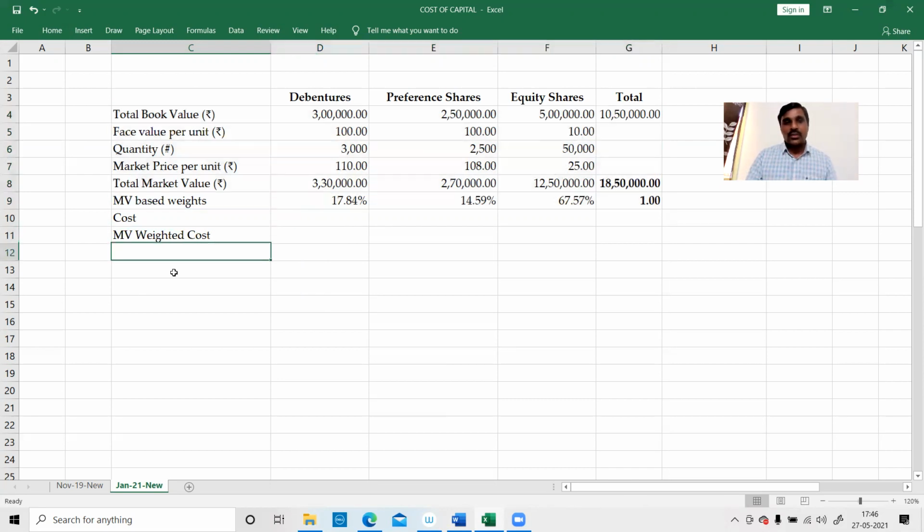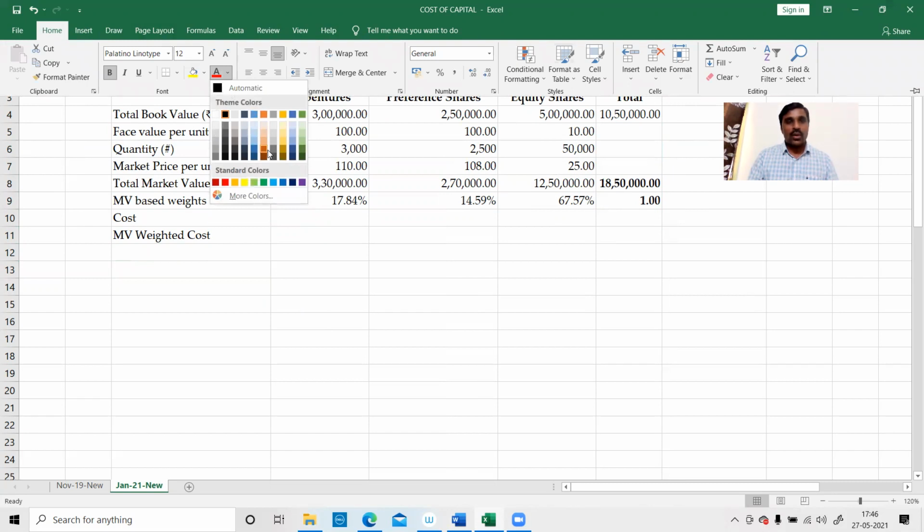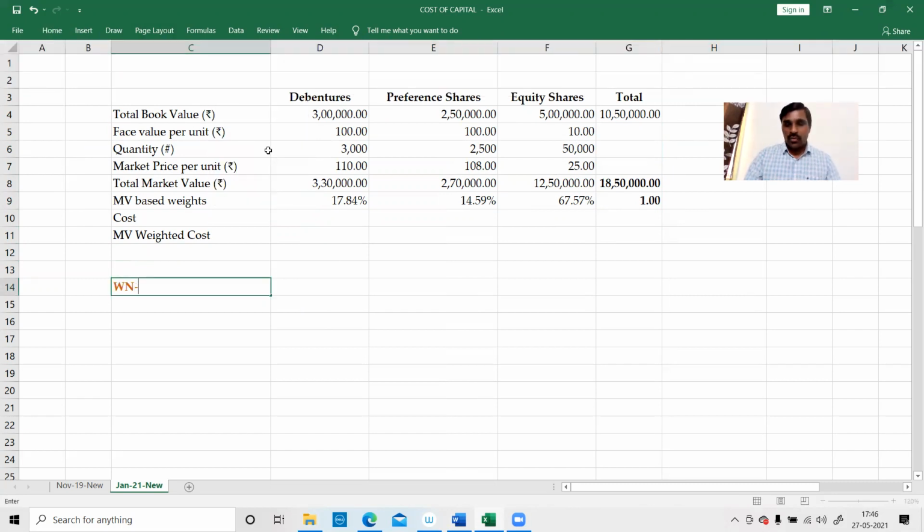Now the main intellectual task arises. How to compute the cost of this? I'll start with working note 1, cost of debentures. Here, in the cost of debentures,